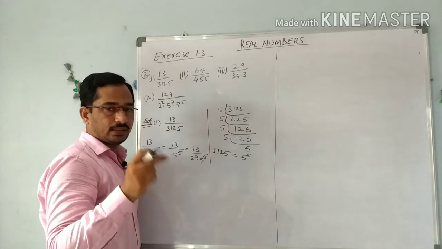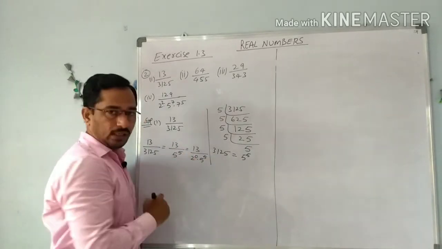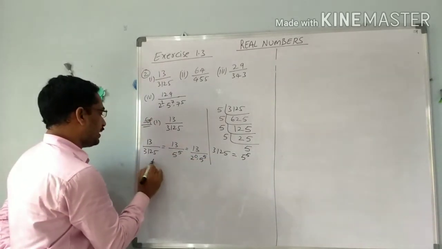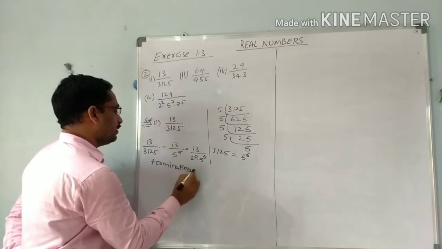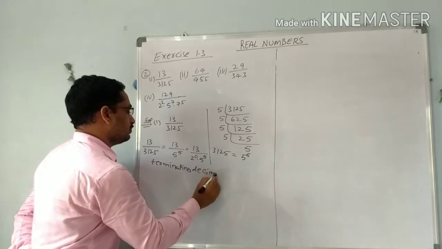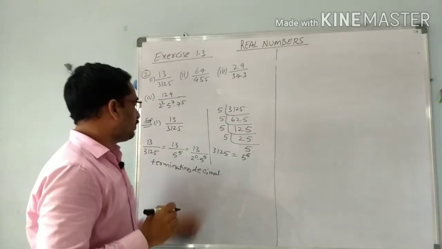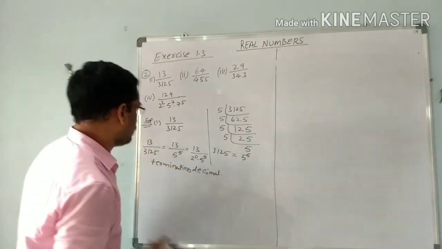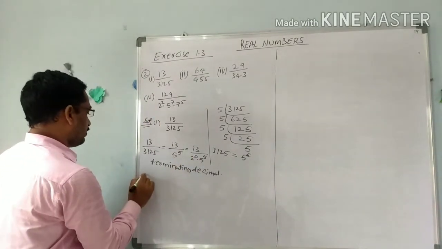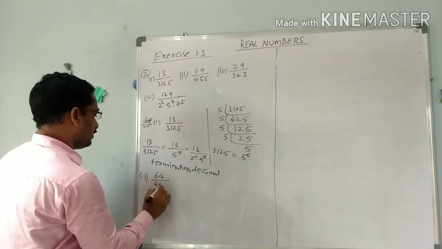Non-negative integers means they can start from 0, 1, 2, 3, 5. So here n is 0 and m is 5, so it is a terminating decimal. We have to observe only whether the denominators are in the form of 2 power n into 5 power m or not.